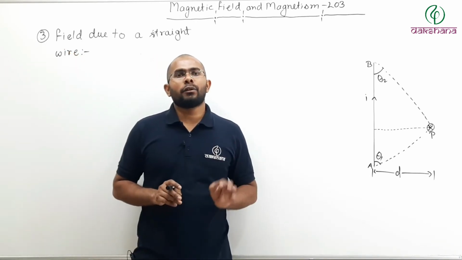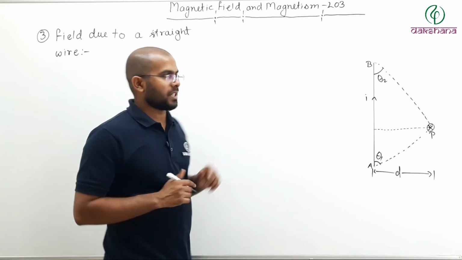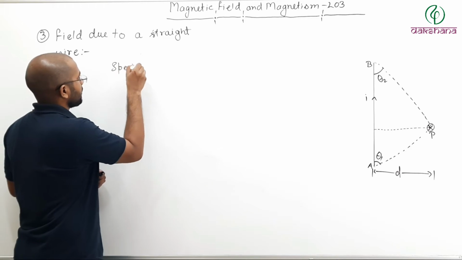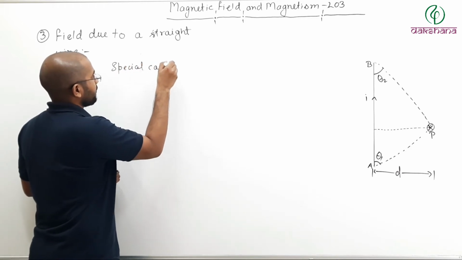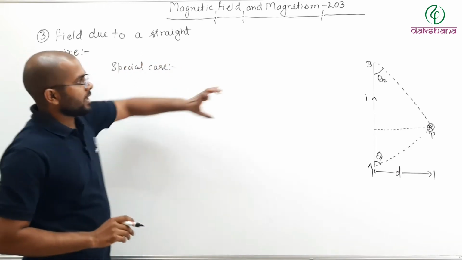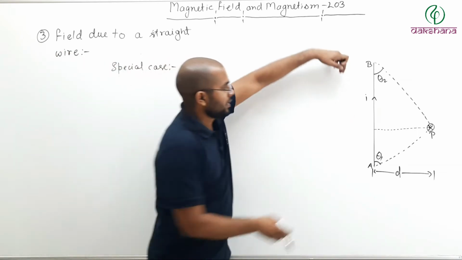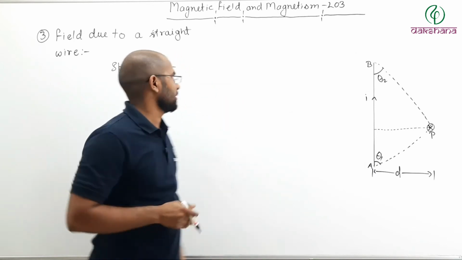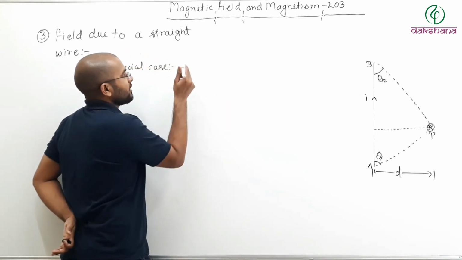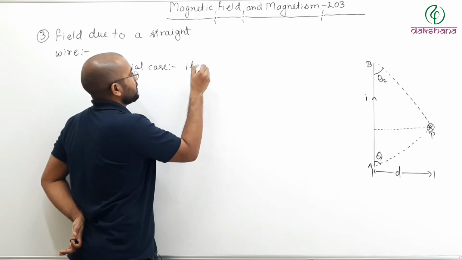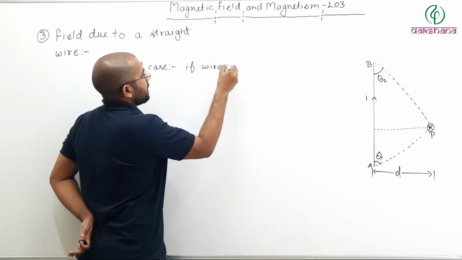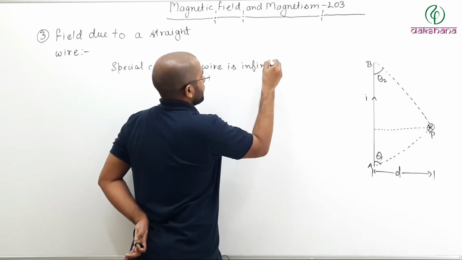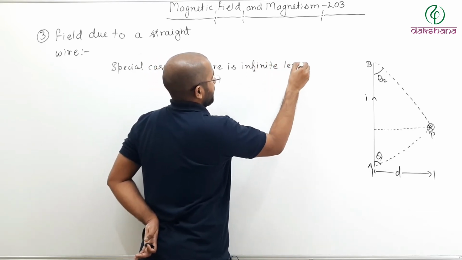Now in field due to a straight wire, there is a special case: the field due to an infinite wire. Here it is a finite wire, meaning the length of the wire is known. So the special case is if the wire is of infinite length.